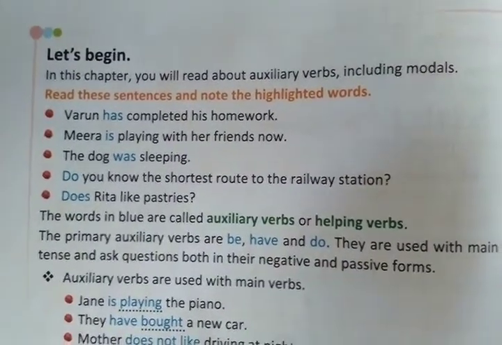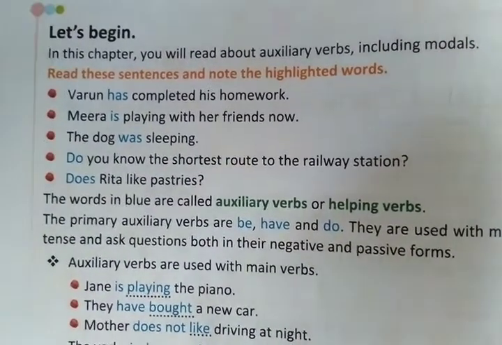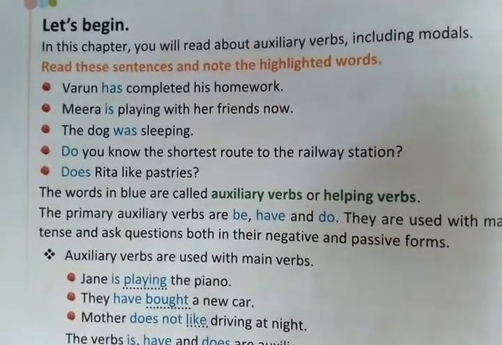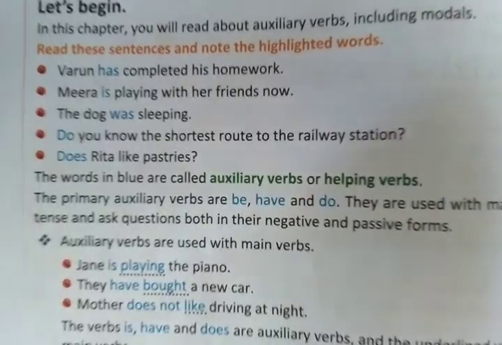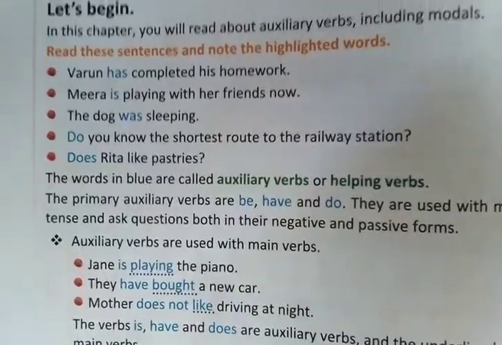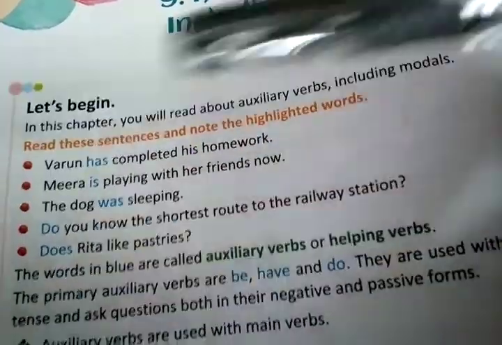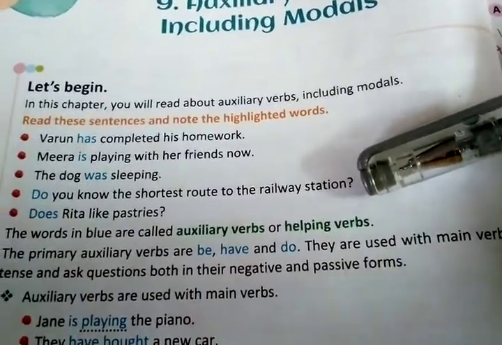Varun has completed his homework. Meera is playing with his friend now. The dog was sleeping. Do you know the shortest route to the railway station? The words in blue are called auxiliary verbs or helping verbs. You can see them in blue color. I'm sorry, the camera is moving. The words has, is, was, do, does are auxiliary verbs or helping verbs.